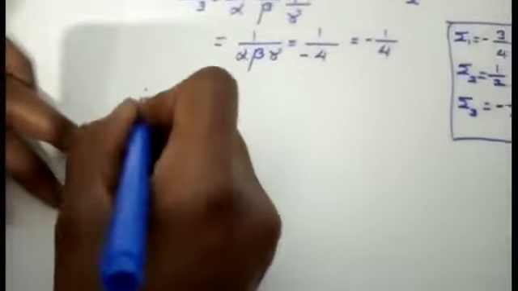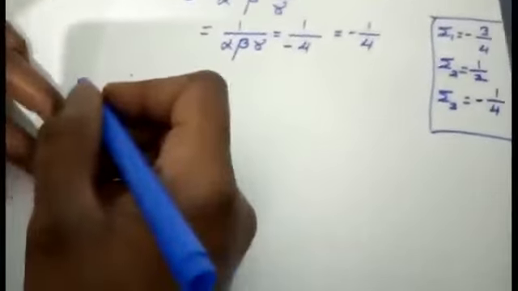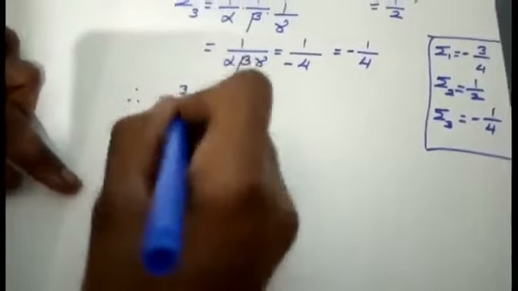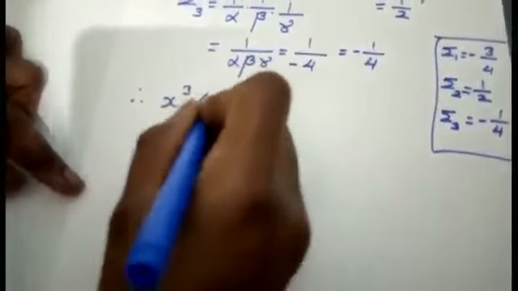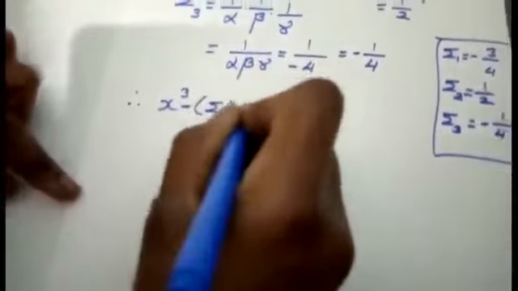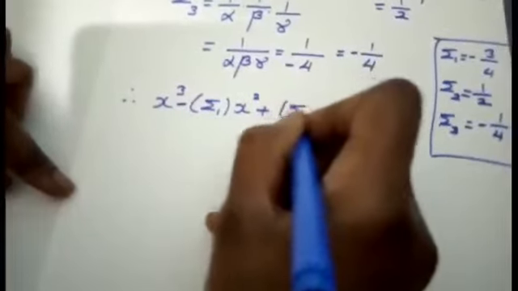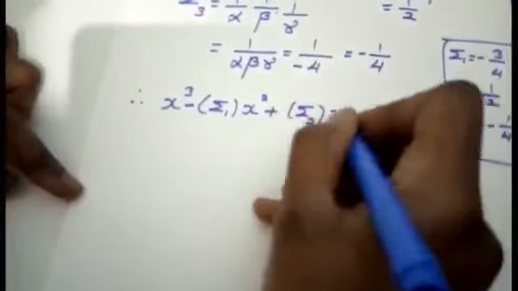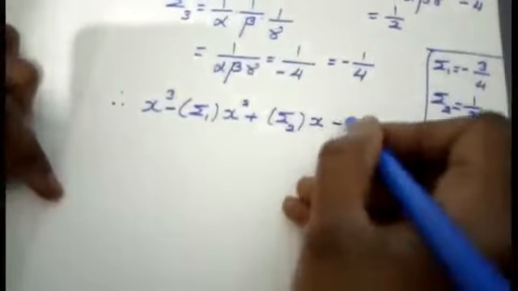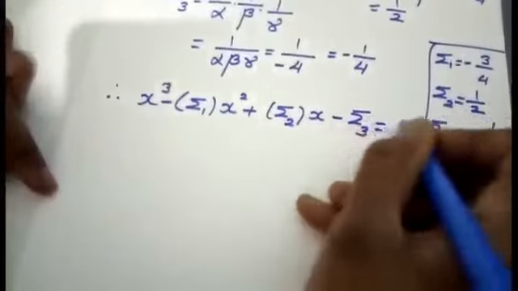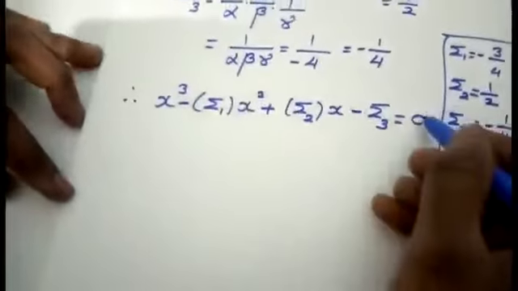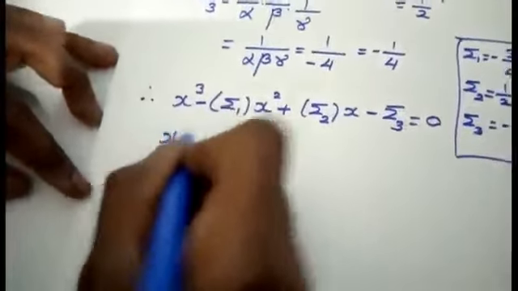To form a cubic equation, we are going to use this formula, that is, cubic means we are going to start with x cube. x cube minus summation 1 x square plus summation 2 x minus summation 3 equal to 0, which is nothing but x cube.